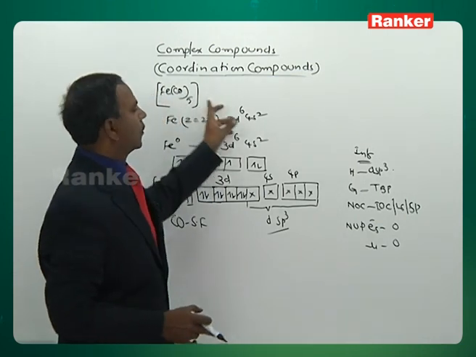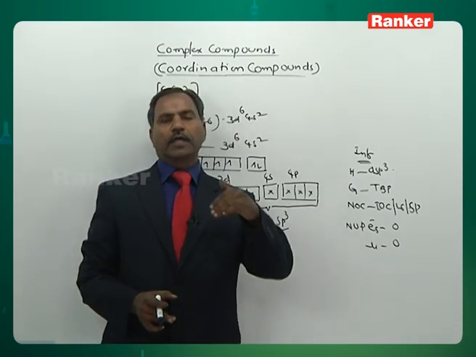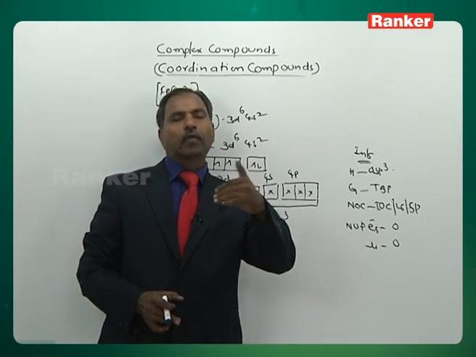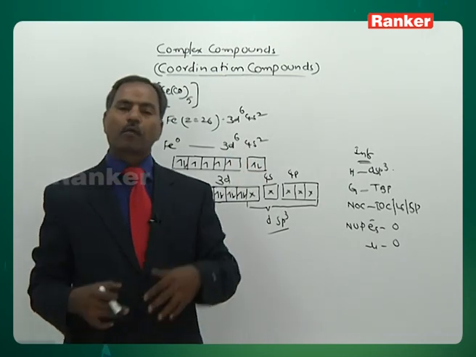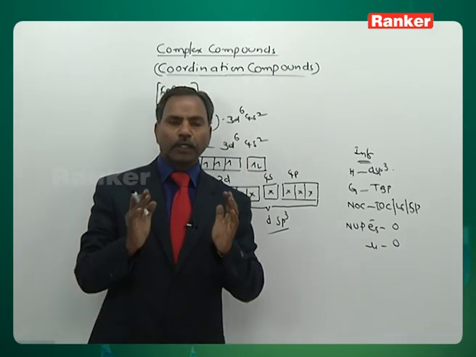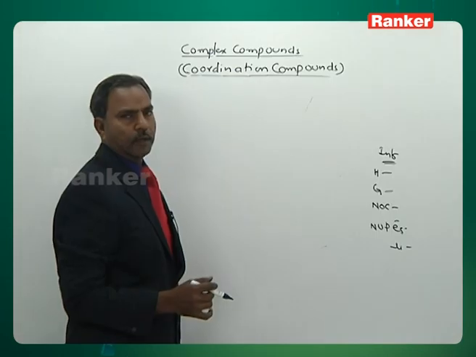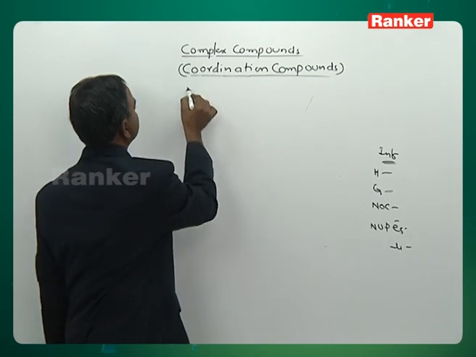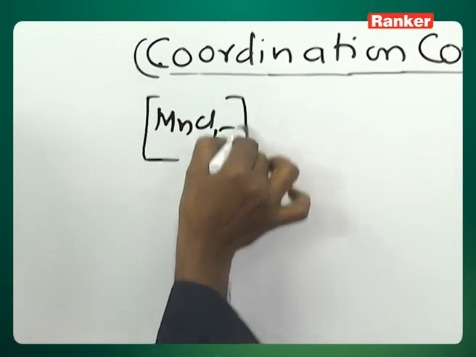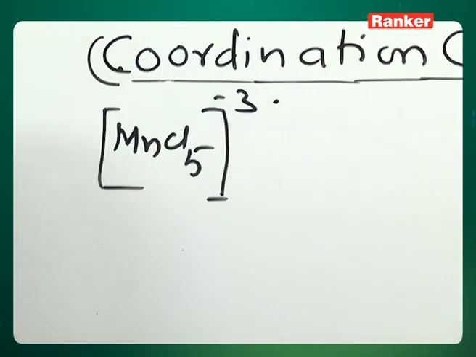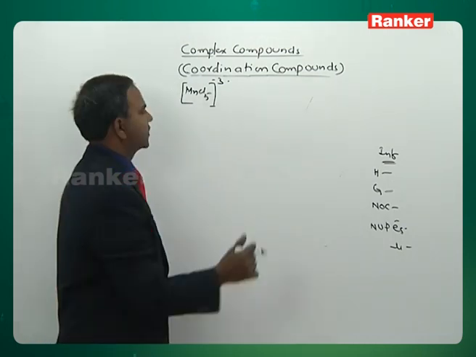Here we have taken a carbonyl ligand, that is strong field. Once you take a weak field ligand in coordination number 5, what happens? We will discuss it. This is a strong field ligand. I will show one more complex with a weak field ligand. Look here, next complex: MnCl5 to the power minus 3. Let us follow all the steps you have taken for the other complexes.